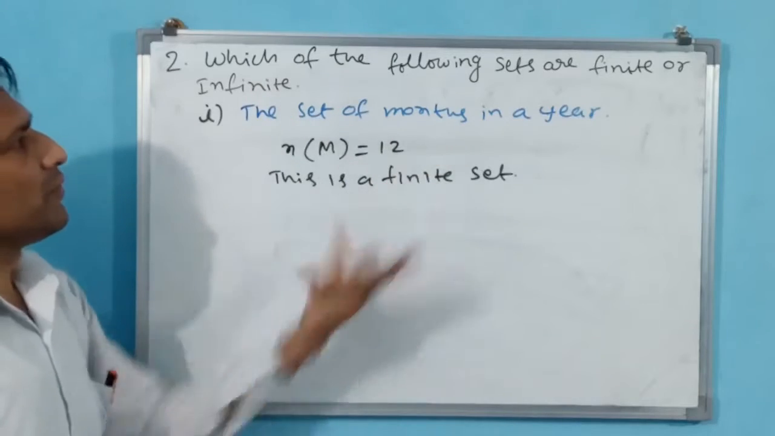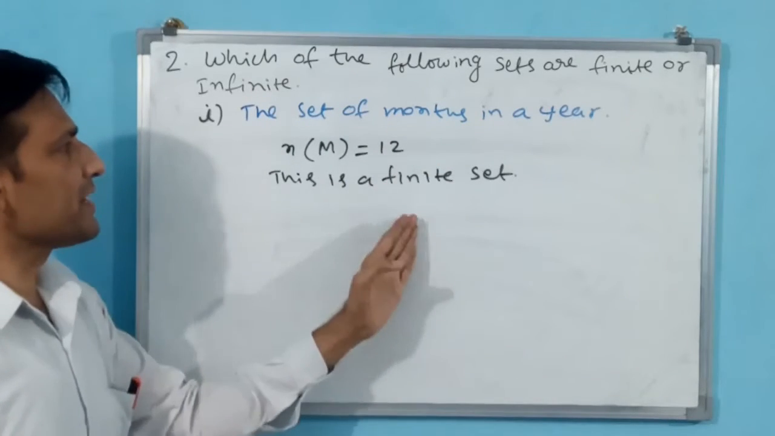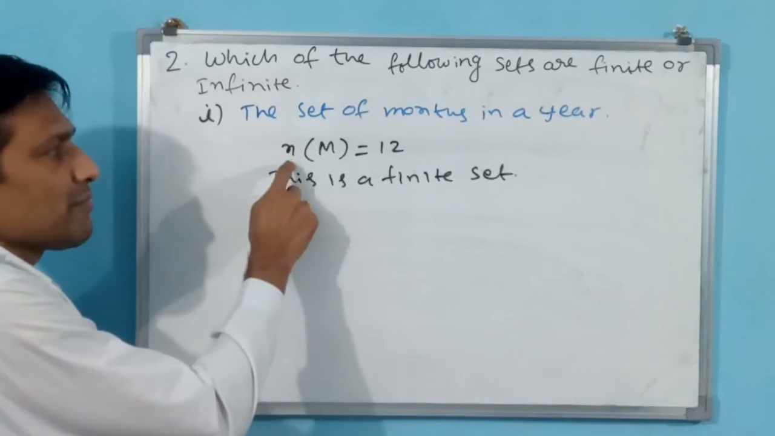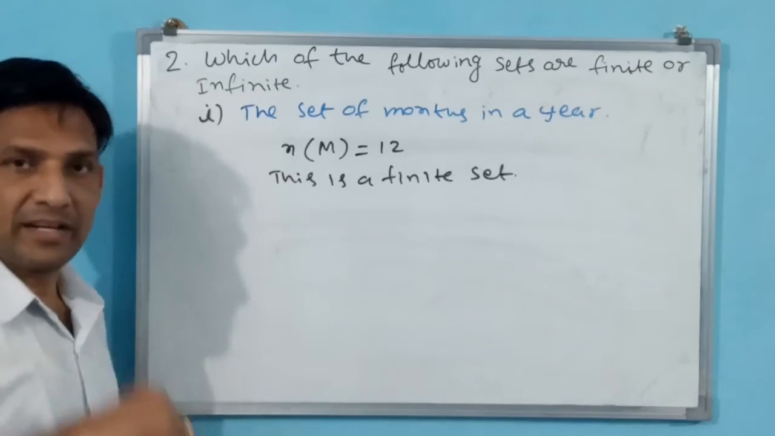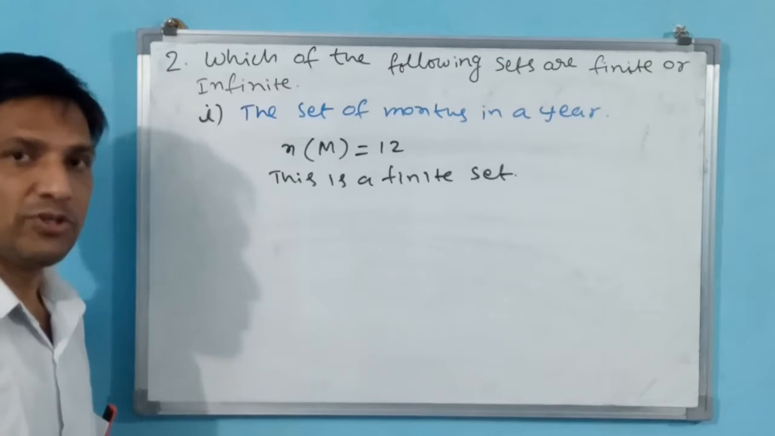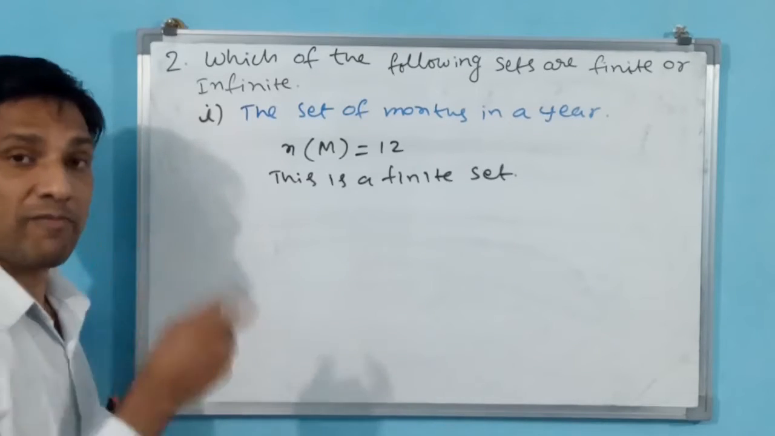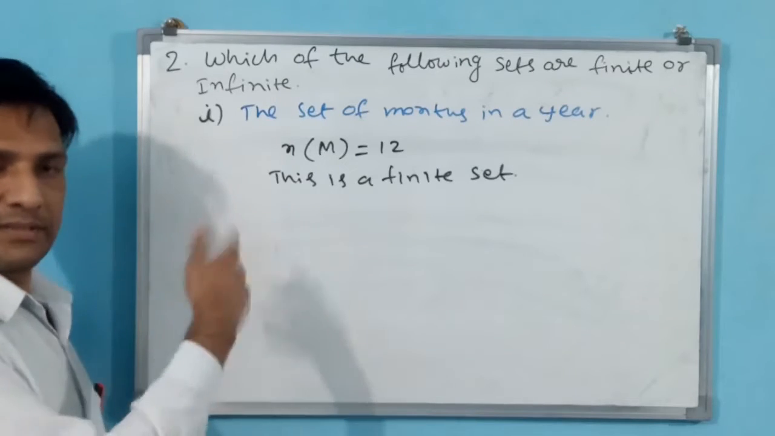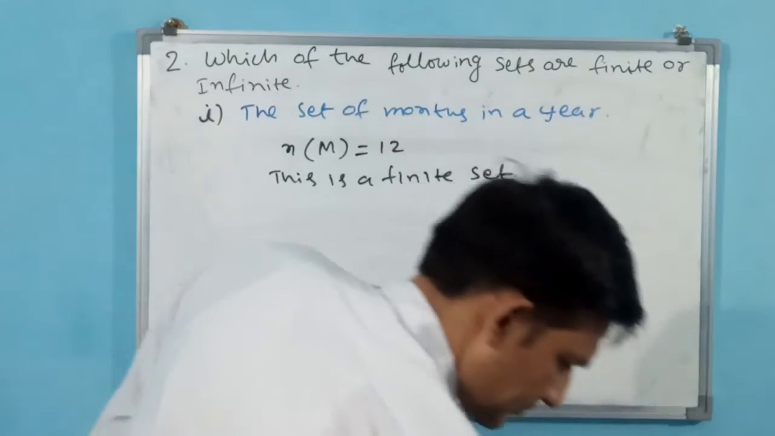Which of the following are finite or infinite? This is a finite set. Why? Because N(M) has come as 12. Without this number, you cannot write whether it is finite or infinite. If the number comes as infinite, then only you can write infinite, or else you have to write finite only. We go for the second part of the second question.